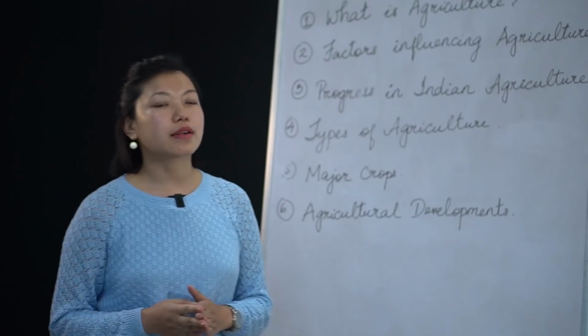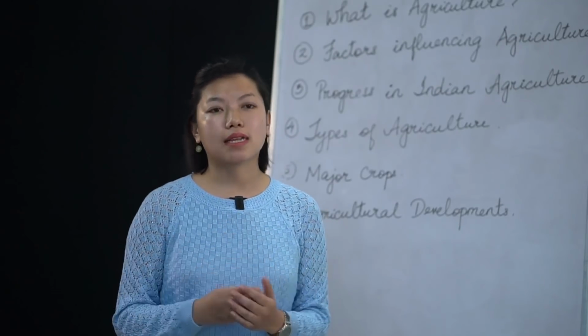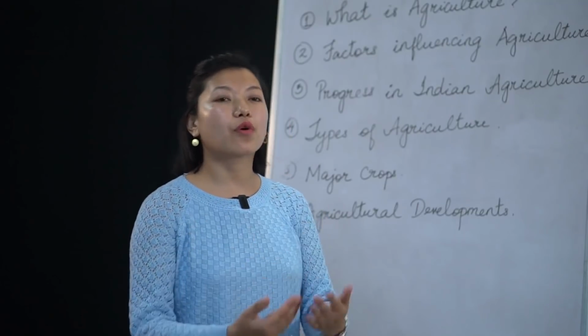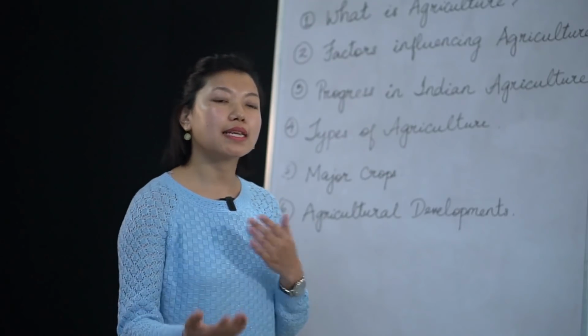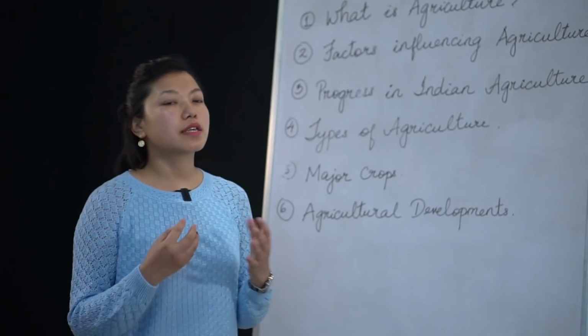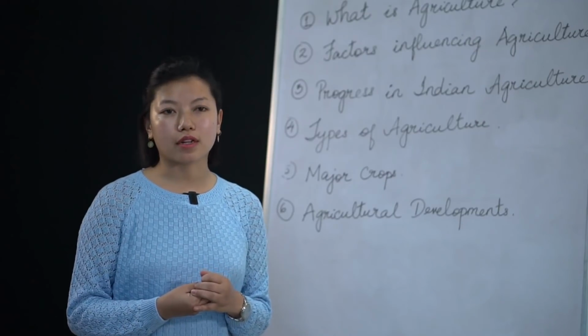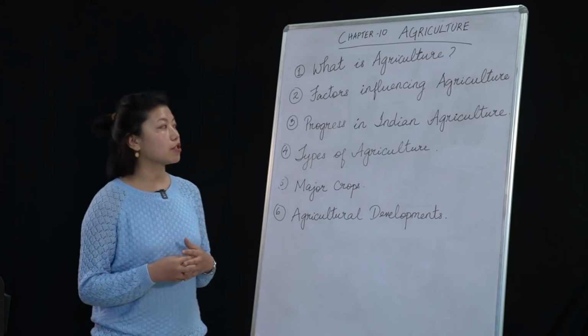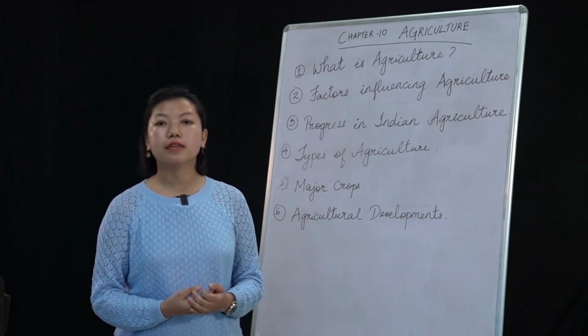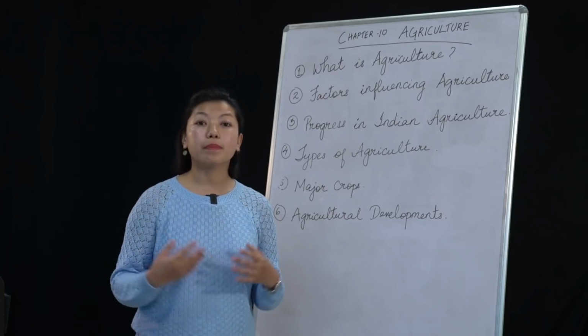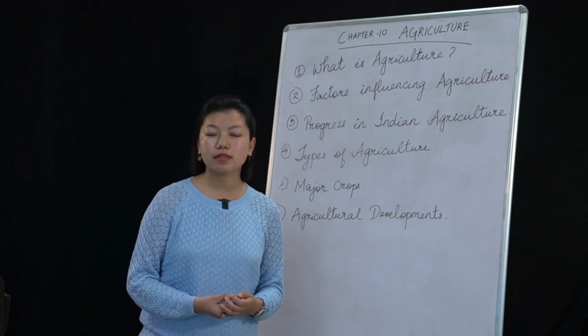Now what is commercial agriculture? Like the name itself, commercial. Commercial means for business purpose, for marketing purpose, okay? For selling and buying, okay? All these are included in commercial agriculture. Now in commercial agriculture, what do they do? They need a lot of labor, as I've mentioned earlier. They need a lot of labor. A big plot of land is required, okay?